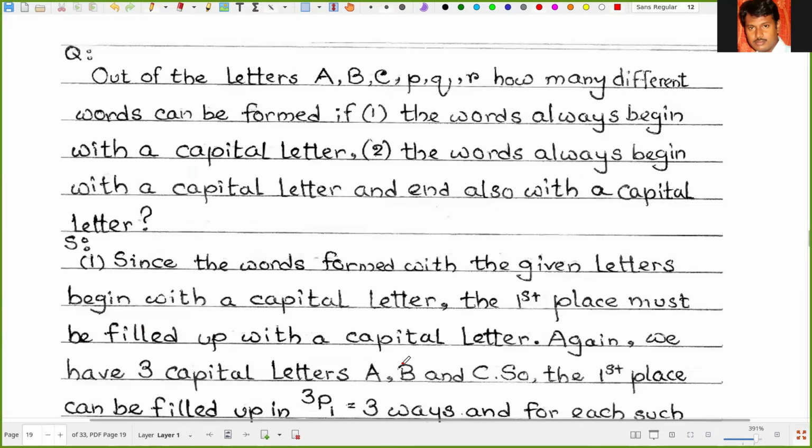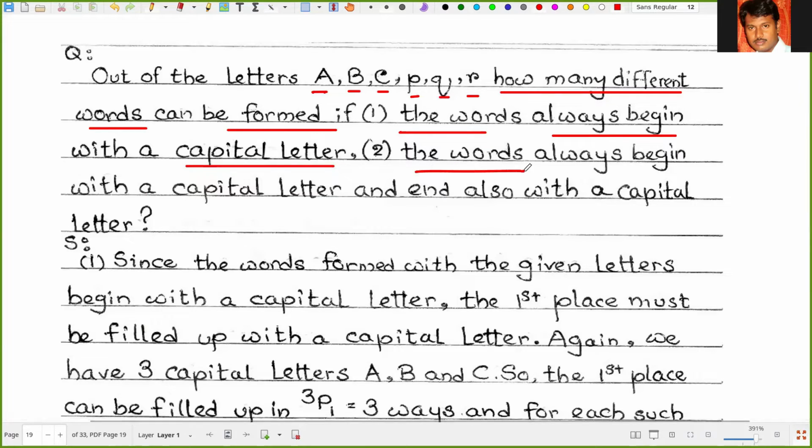The question says, out of the letters capital A, capital B, capital C, small p, small q, small r, how many different words can be formed if, the first question, the words always begin with a capital letter? Second question, the words always begin with a capital letter and end also with a capital letter. So let's check the solution.